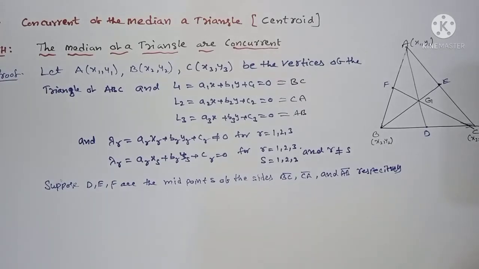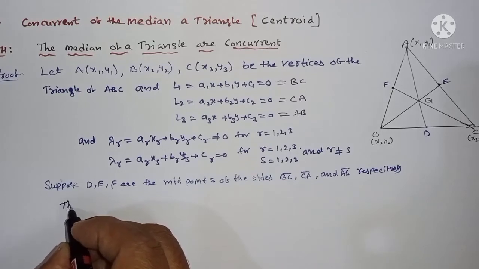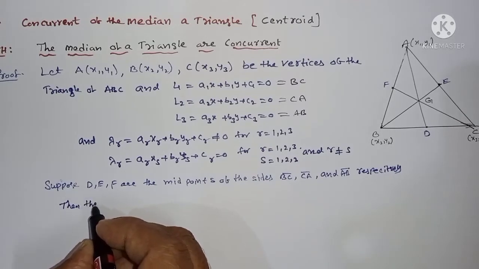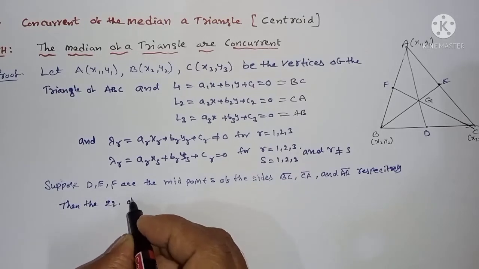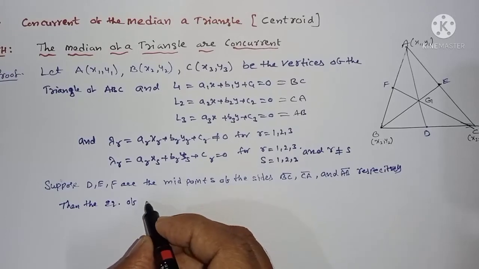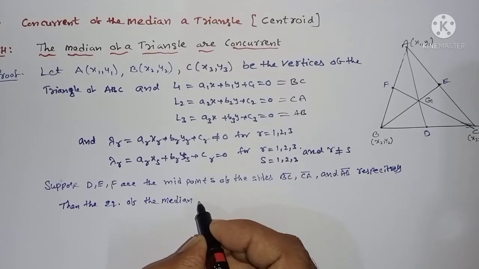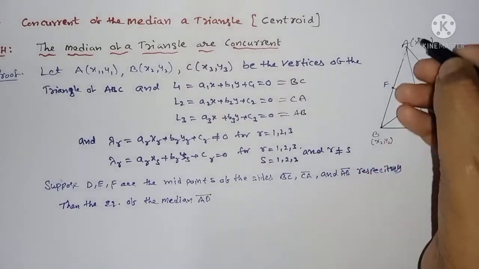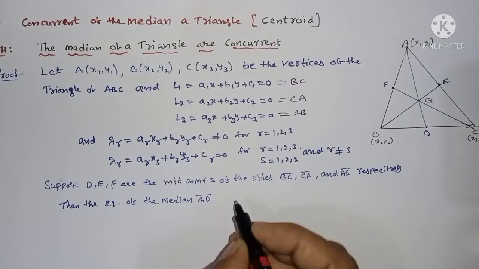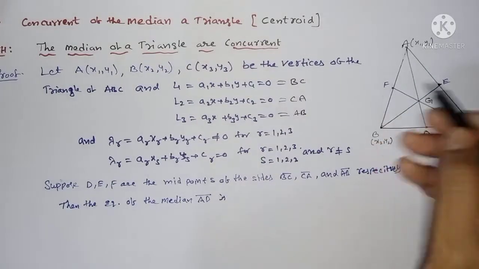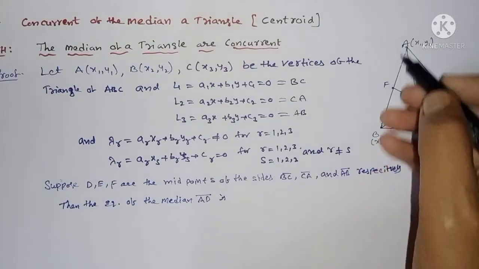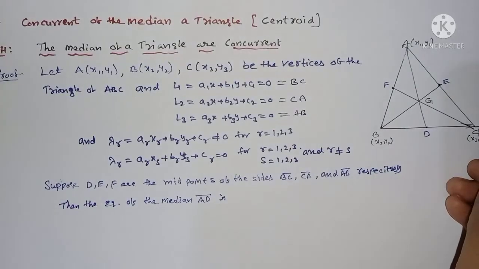Okay, then the equation of the median AD is the intersection of the AB line and the AC line.